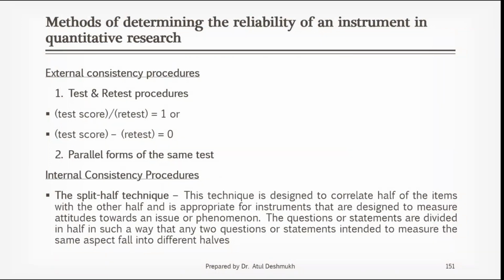External consistency means what? You have a set of questionnaires. Suppose I have a set of 10 questions. Externally, it should be correct. Externally means whatever set I have, all those test questions, if I apply them to some other place under similar conditions, and they give me almost similar results, then I can say that it satisfies the external consistency procedure.